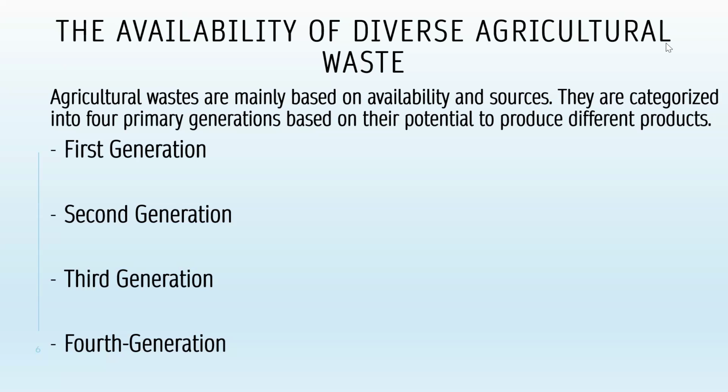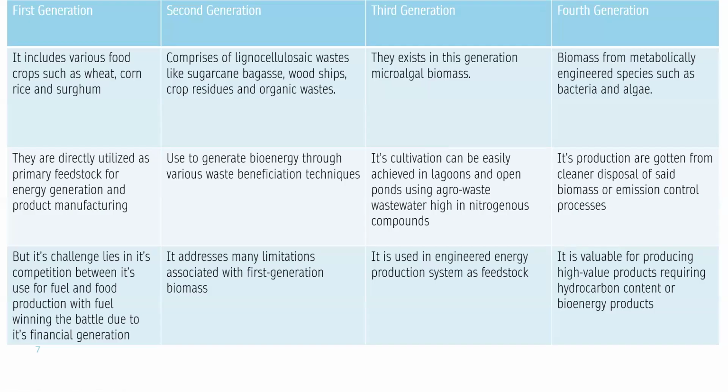So the first generation includes various food crops such as wheat, corn, rice, and sorghum. They are directly utilized as primary feedstock for energy generation and product manufacturing. Second generation comprises lignocellulosic waste such as sugarcane bagasse, wood chips, crop residues, and organic waste. The third generation entails microalgal biomass, and on the fourth generation, we have biomass from metabolically engineered species such as bacteria and algae. Next slide.